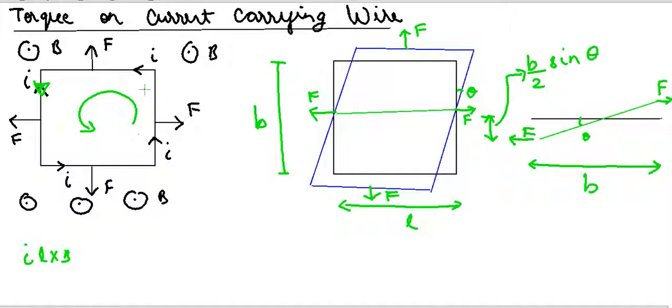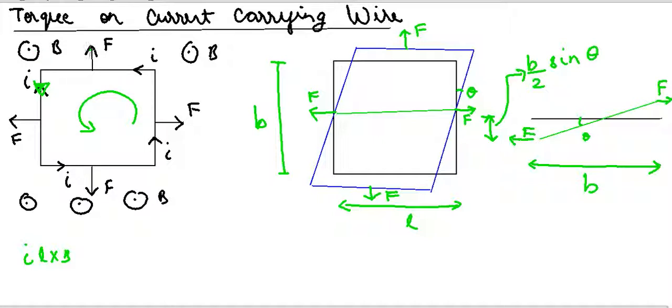Now suppose for a general case, the length of the wire is L and the breadth of the wire is denoted by B. When it is perfectly in the plane of our screen, and the magnetic field is coming out towards us, there will be a force on this wire.